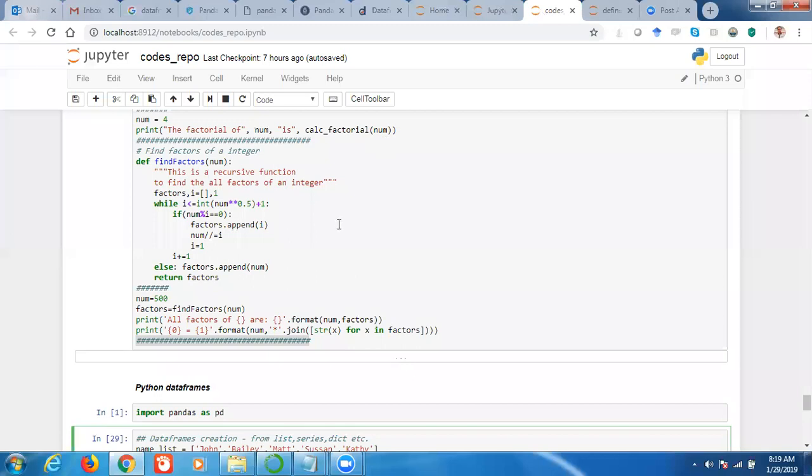So, what are data frames? Till now, we have gone through the inbuilt data types in Python, right? Those were list, tuple, set, dictionary, and then strings, right? Those were the inbuilt data types in Python. We have covered those data types, and we have seen how we can perform different operations with them. So the next is data frame. Data frame is not an inbuilt data type.